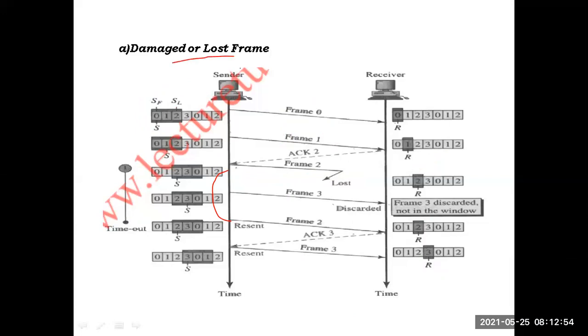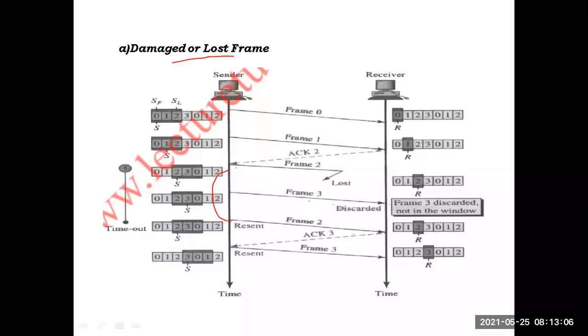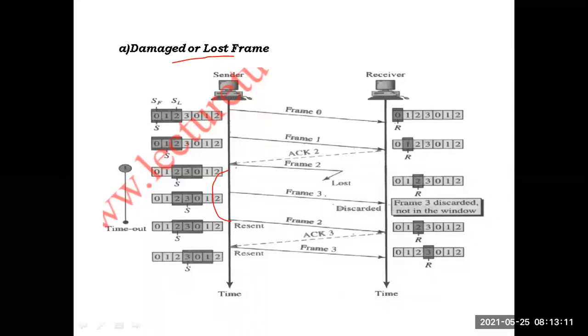Whenever a frame is lost in the middle, the sender doesn't know that the frame is missed. So without waiting for acknowledgement, as per the rule, the sender will send the next frames also. If frames other than frame 2 are received by the receiver, the receiver will simply reject those other frames, and he doesn't send an acknowledgement for frame 2.